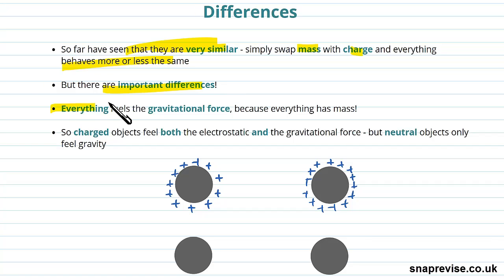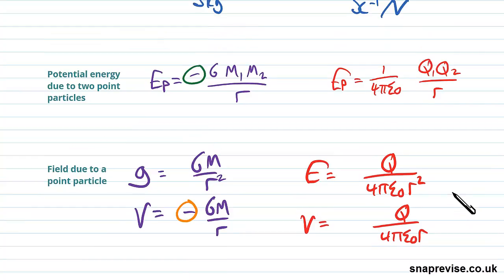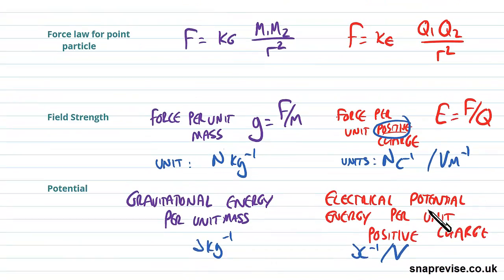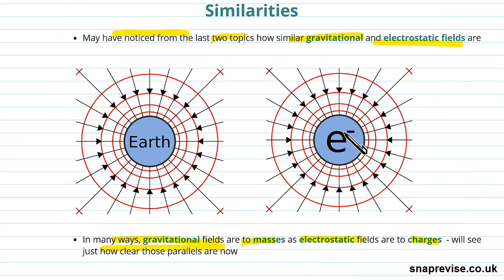But the idea is that everything feels the gravitational force, which is one difference, because everything has mass. So charged objects feel both the electrostatic force and the gravitational force, but neutral objects only feel gravity. So far we've kind of talked about this like it's one or the other. Either you feel the gravitational force or you feel the electric force. But actually the idea is that you feel both if you're a charged particle. All these things we've seen before, so for instance with this electron here, this also has its own gravitational field, just like the Earth does.